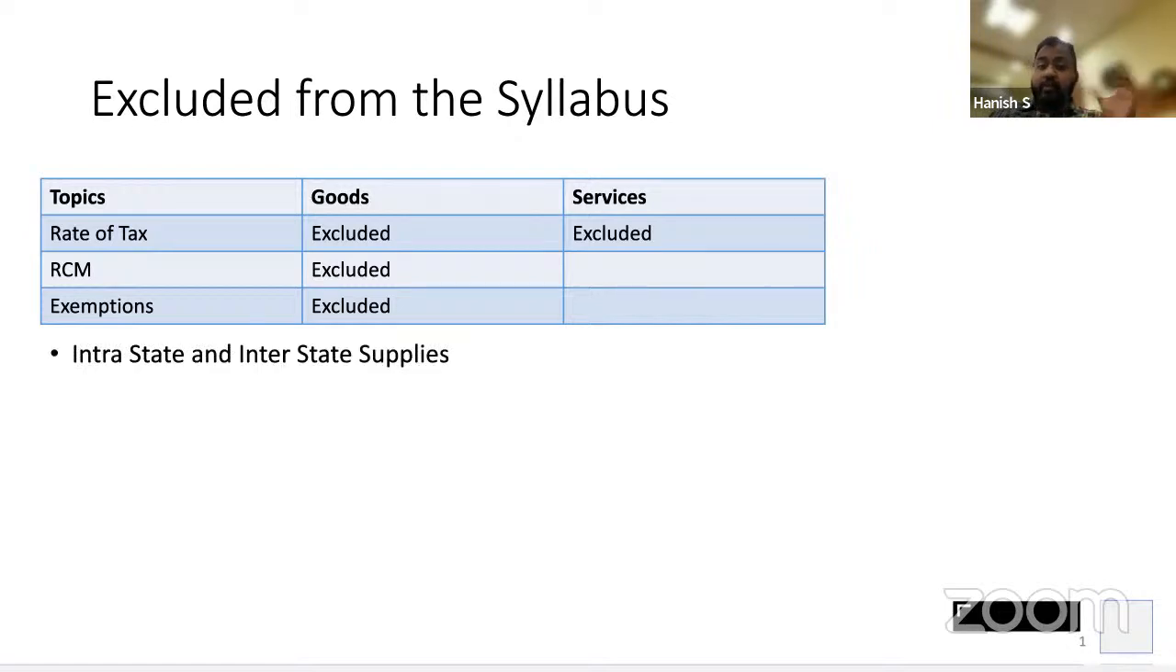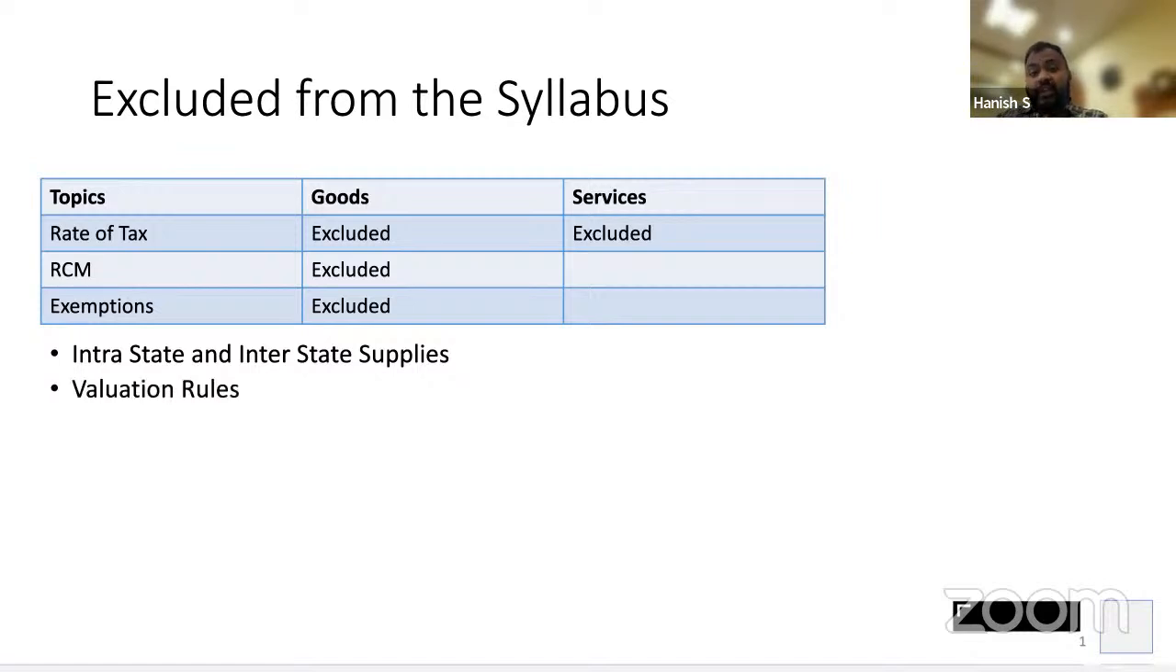Now what do you mean by intrastate supply? What do you mean by interstate supply? You don't have to bother. The question itself will give you whether that supply is intrastate or interstate. Based on that you have to calculate, but you have to be careful to check whether it is intrastate or interstate, and based on that, calculate the IGST liability or CGST, SGST liability, right?